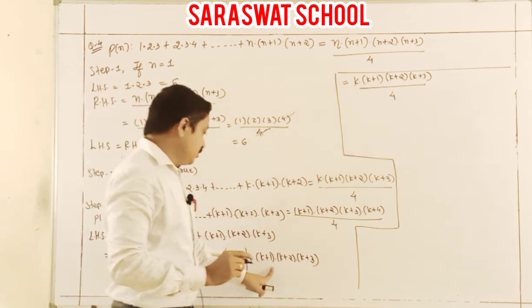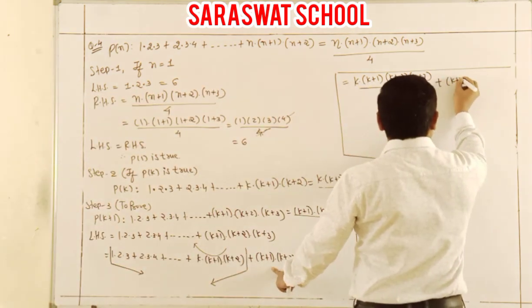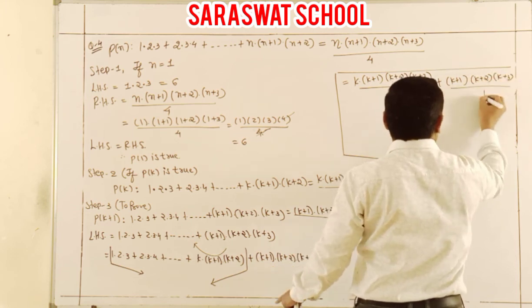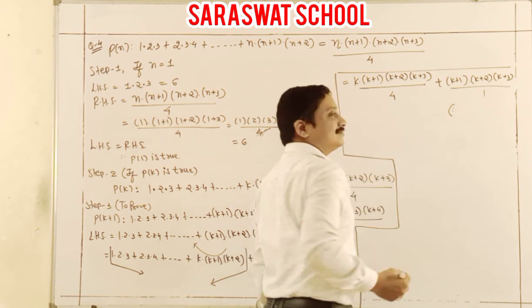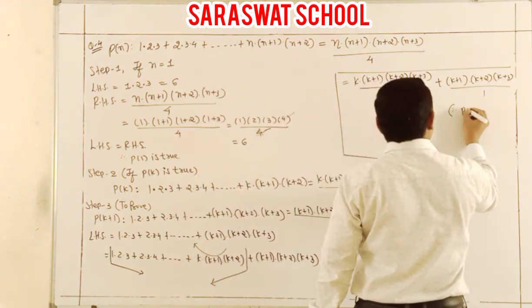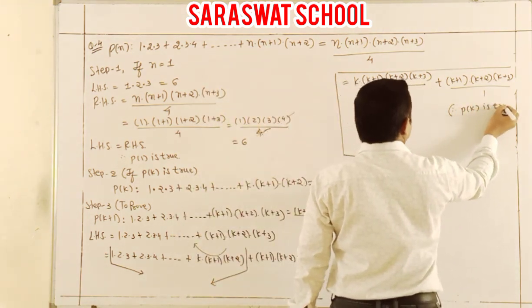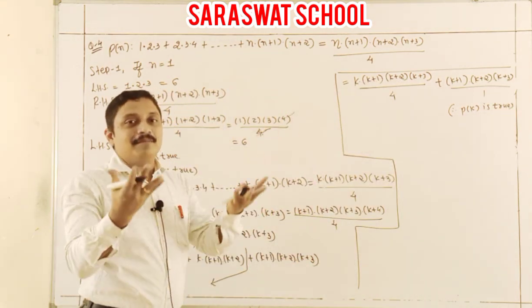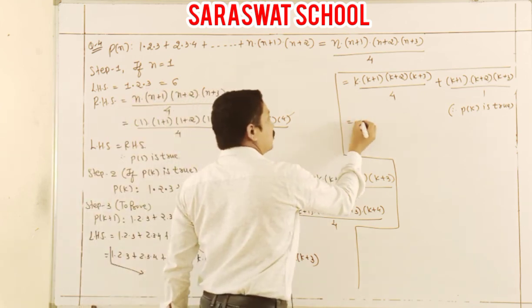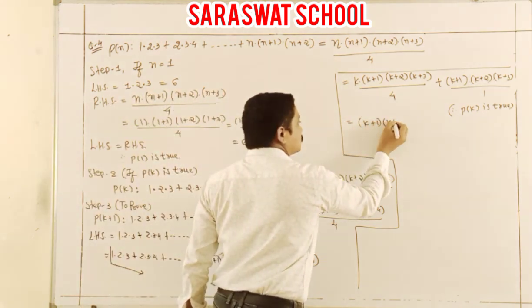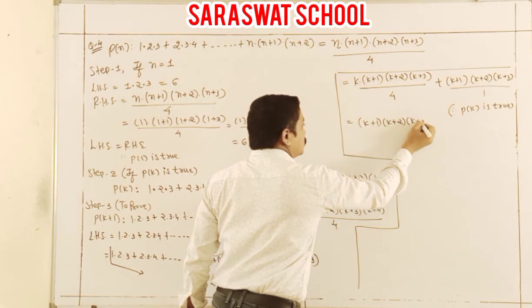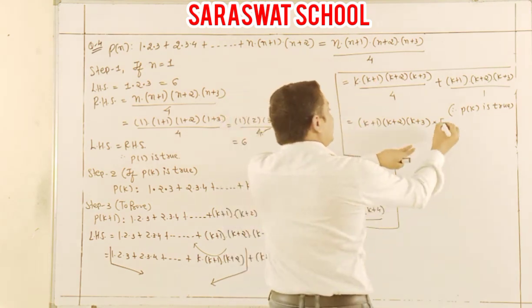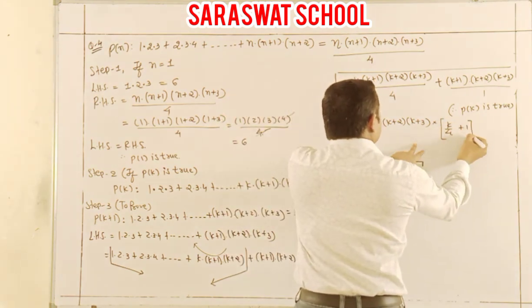And is equal to, this plus is same, k plus 1, k plus 2, k plus 3. Because, write down the reason, because Pk is true. Now, we take out the maximum common. What is the common here? k plus 1, k plus 2, k plus 3. And remaining are, students, here this common is taken out, remaining are k by 4 plus 1. And that's your solution.